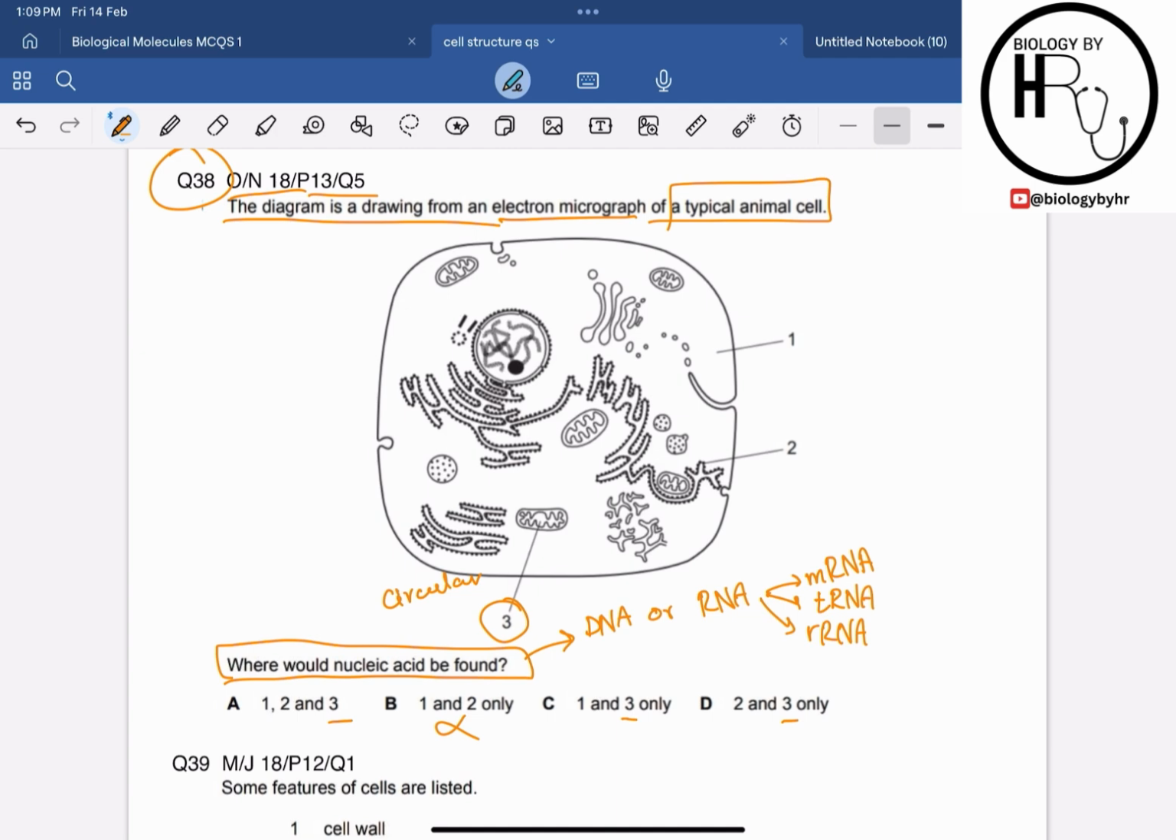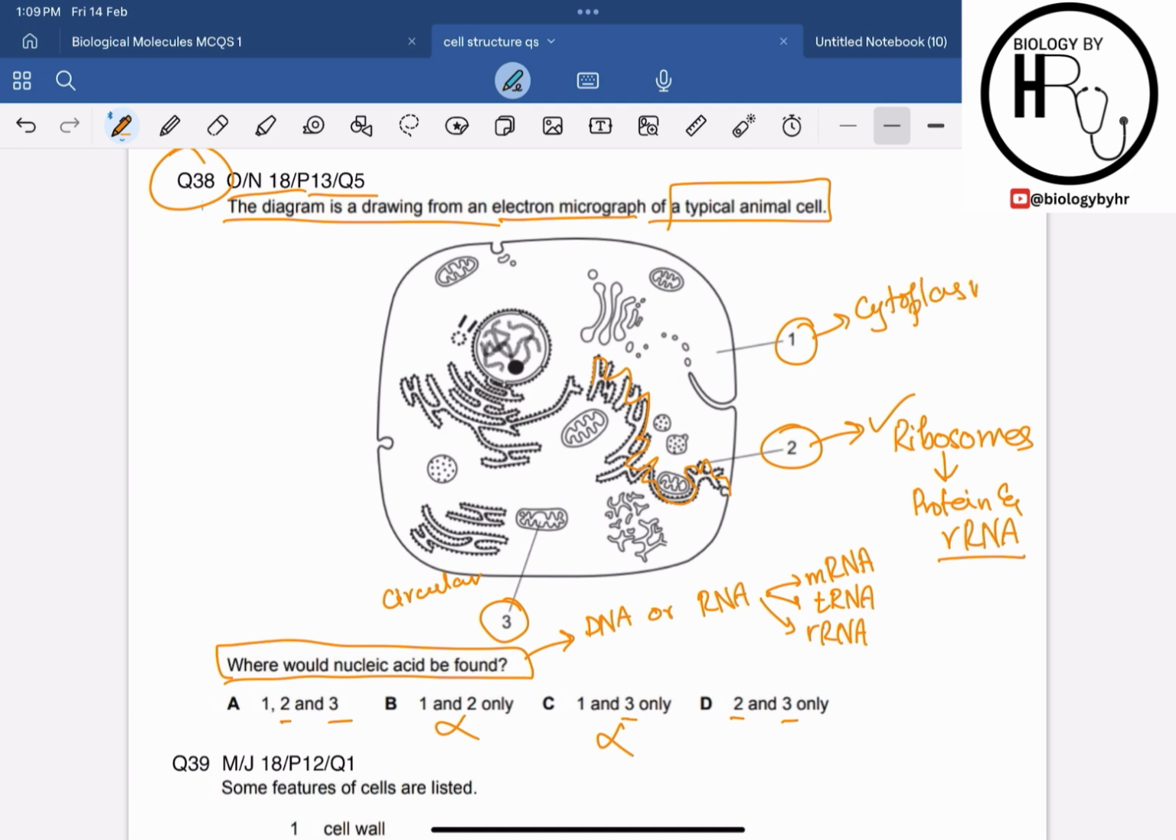Then if I talk about the rough endoplasmic reticulum, which is shown by the 2 over here. So yes, rough endoplasmic reticulum does contain the nucleic acid, because we know that rough endoplasmic reticulum has ribosomes attached to its membrane, and ribosome is made up of protein and the ribosomal ribonucleic acid, right? rRNA is found in the ribosome. So yes, 2 also contains the nucleic acid, right? And then 1 is pointing to the cytoplasm.